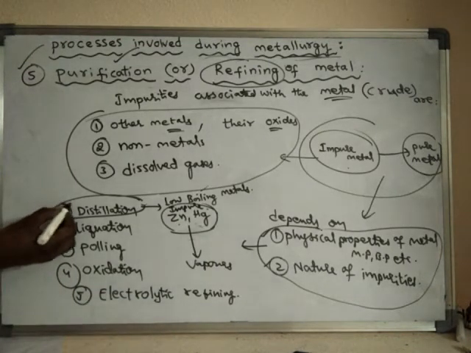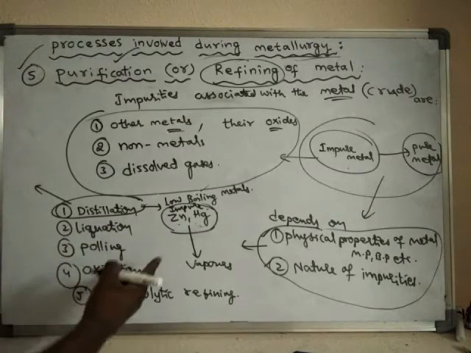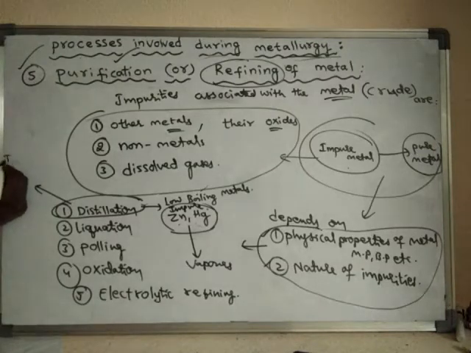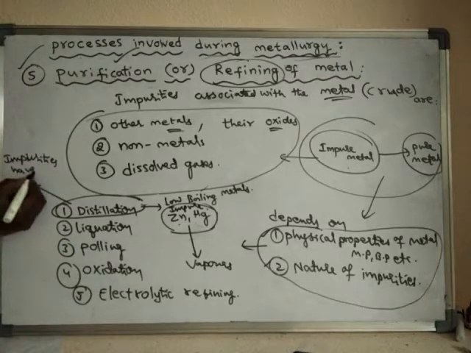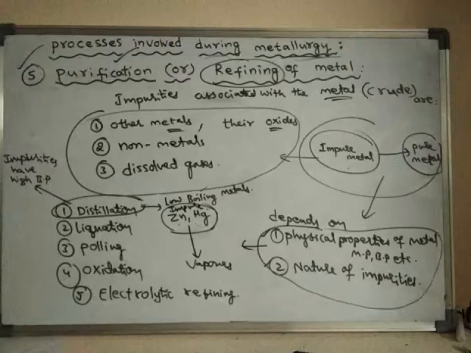So the distillation method can be used in the case of metals having low boiling point, whose impurities have higher boiling point. As impurities have higher boiling point, they remain in the solid form only, or else in the liquid form only.